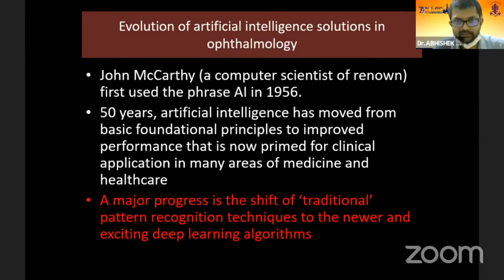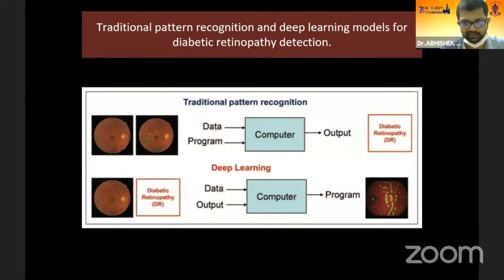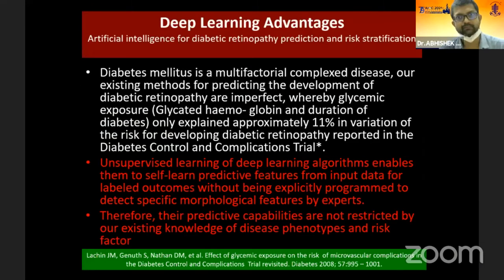Now, the evolution of artificial intelligence has been a long time coming. In the 1950s, John McCarthy first used the phrase AI, and a major progress is the shift from traditional pattern recognition techniques to the new and exciting deep learning systems, which we have already discussed in the past.